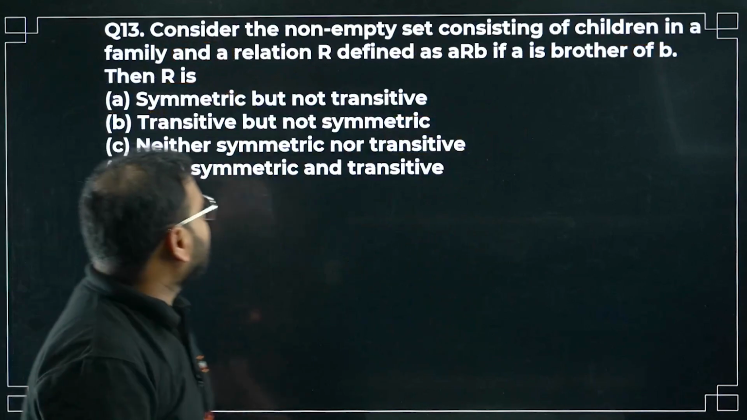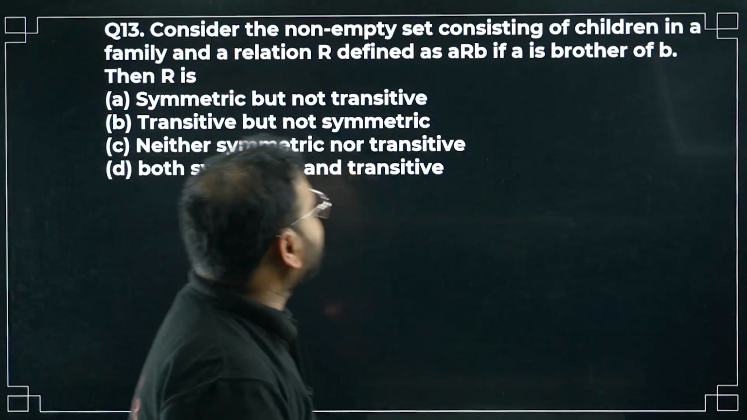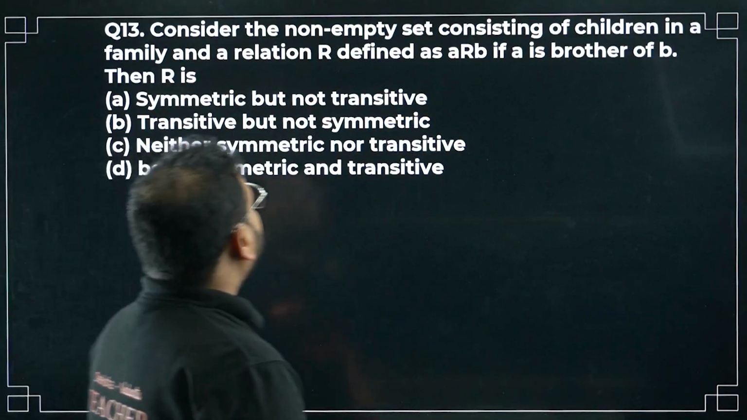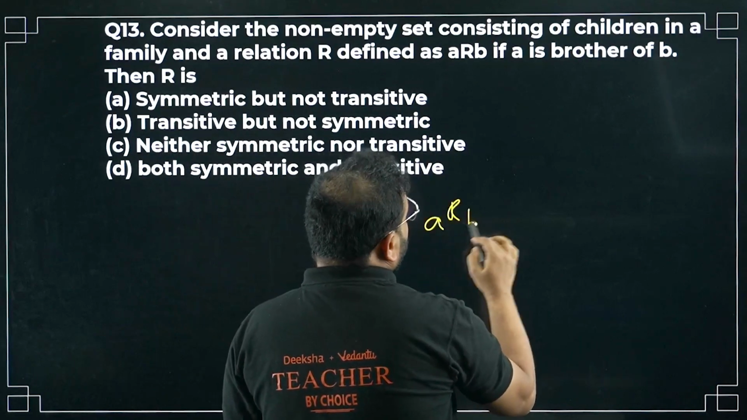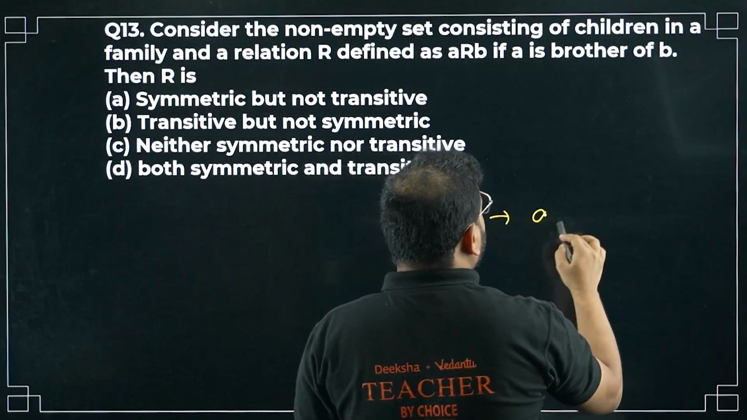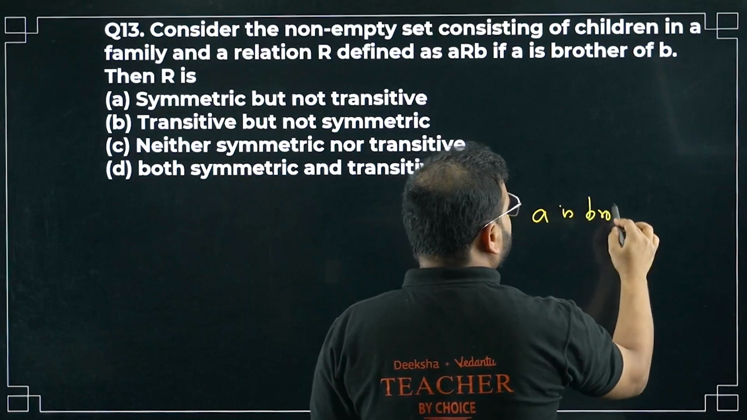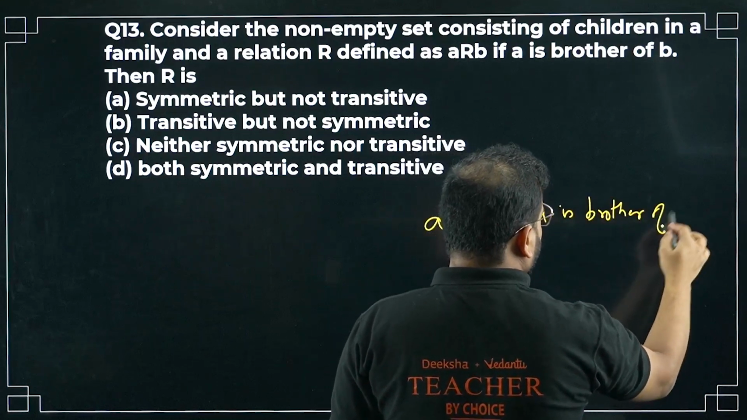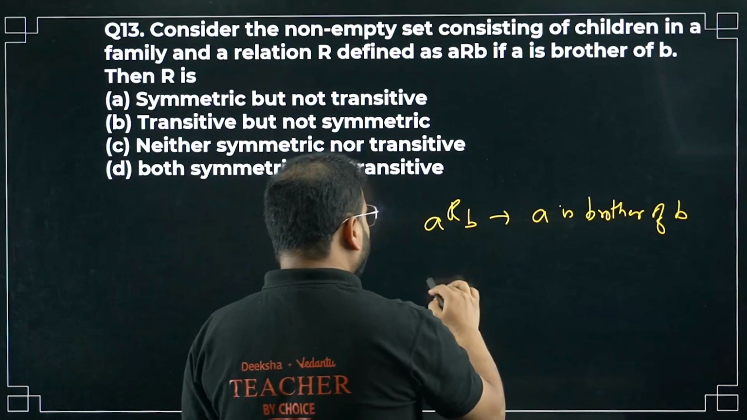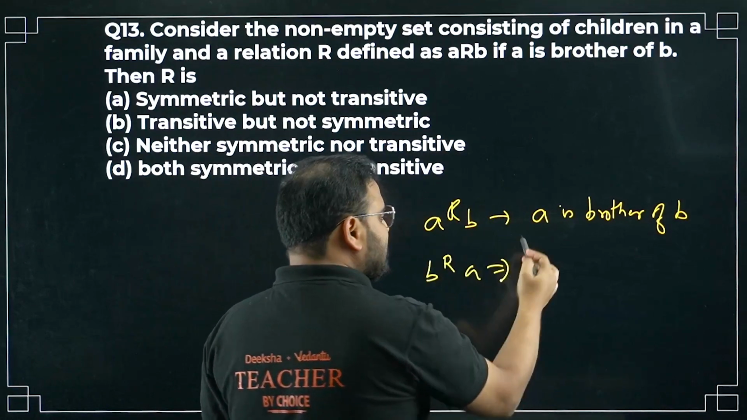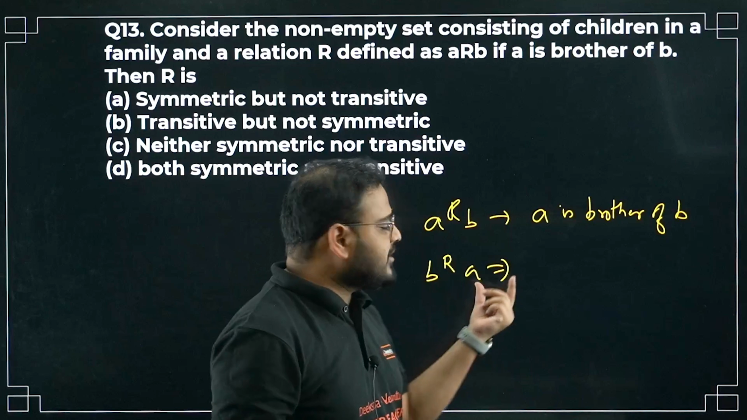13th now. Consider the non-empty set consisting of children in a family, and the relation is defined as (a, b) such that a is brother of b. Good for us, okay? Can we say b R a is also true? Can we say, just from this statement, that b R a is also true?